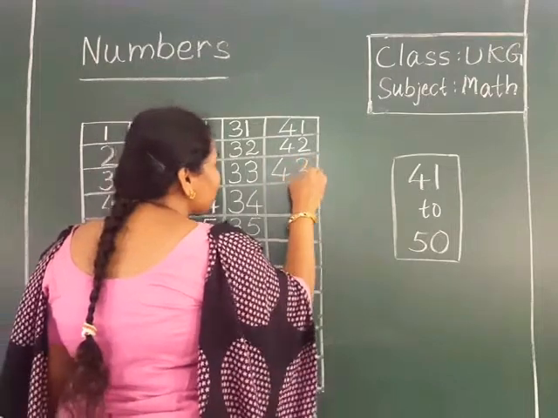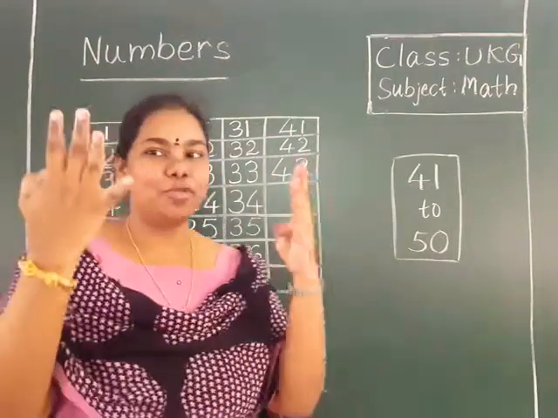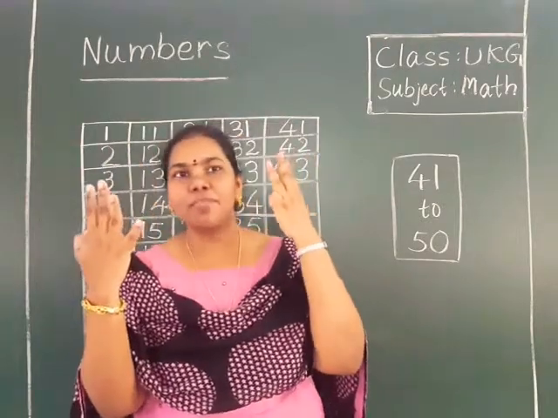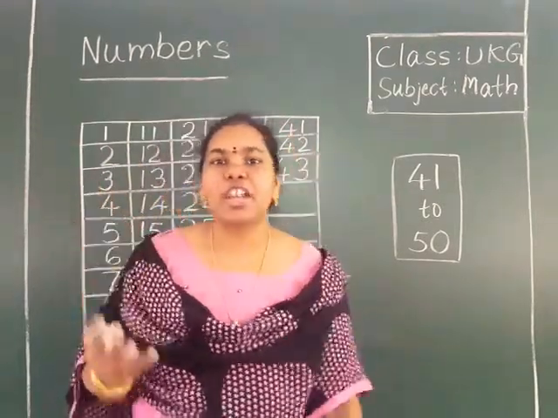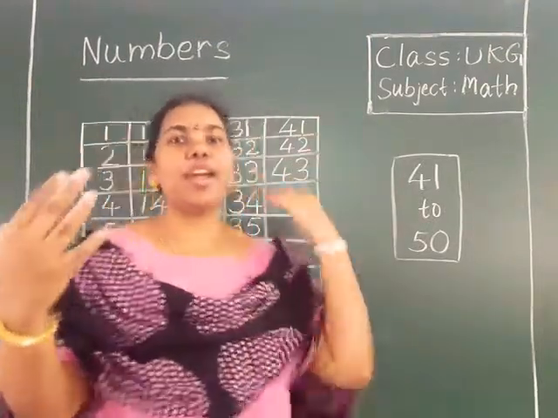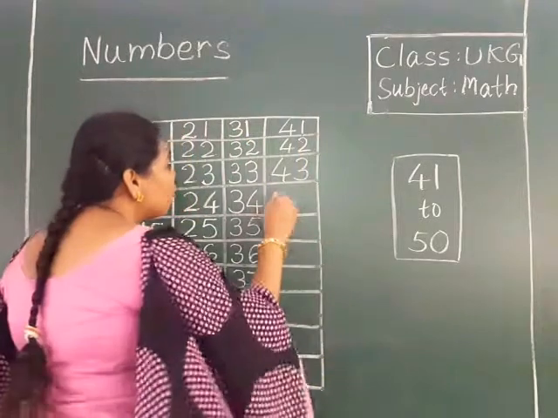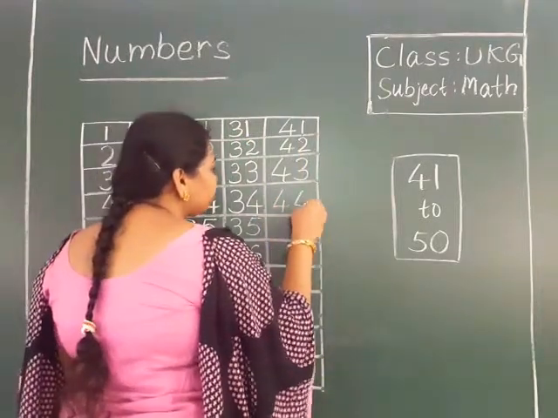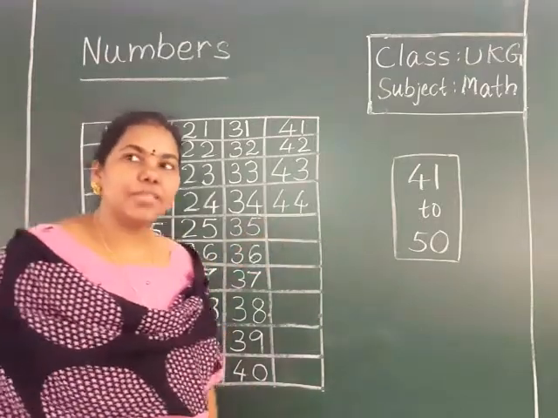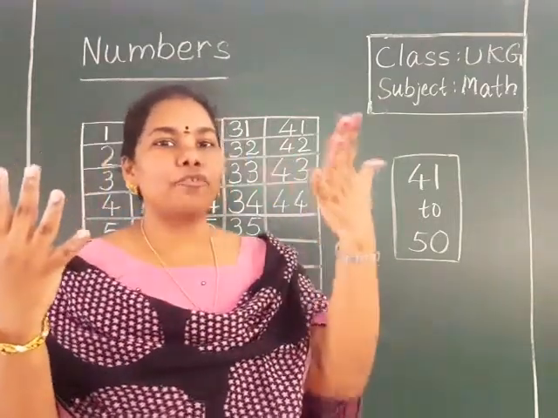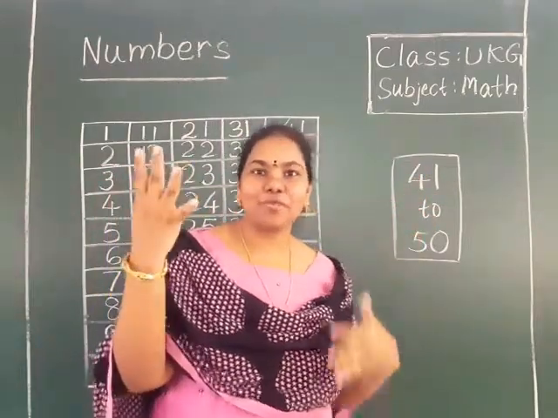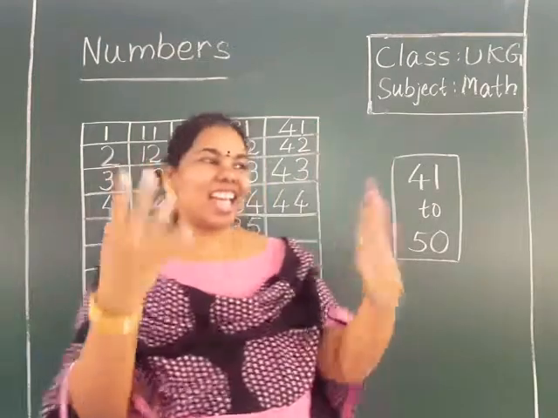4 3, 43. 43 after which number will come? 44. How to write 44? 4 4. You should write 4 and 4, it is 44. Okay, children? Now 44 after which number will come? 4 5, 45. 44 after which number? 4 5, 45.